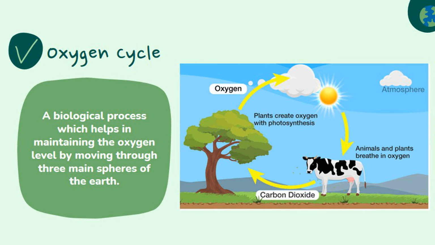Oxygen cycle. Along with the carbon cycle and nitrogen cycle, it plays an essential role in the existence of life on the Earth. The oxygen cycle is a biological process which helps in maintaining the oxygen level by moving through the three main spheres of the Earth, which are the atmosphere, lithosphere, and the biosphere.